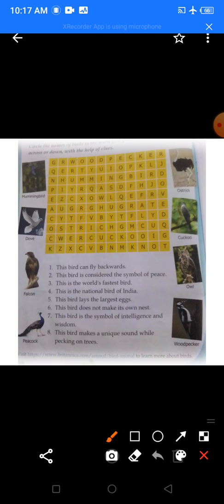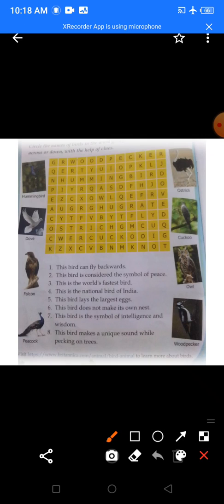I'll give you a hint. It is nearby to the word peacock. Now, can you find it? Here. Ostrich. Yes or no? Yes. This bird, ostrich, lays the largest eggs. Okay. Now, we will go to the next question. This bird is the symbol of intelligence and wisdom. That means this bird is very smart.